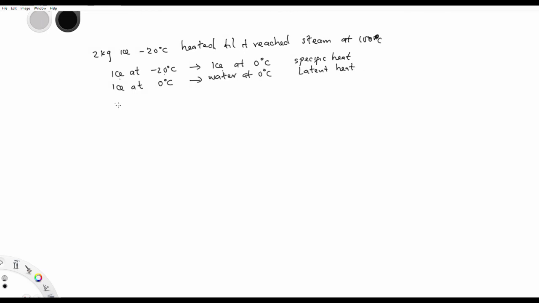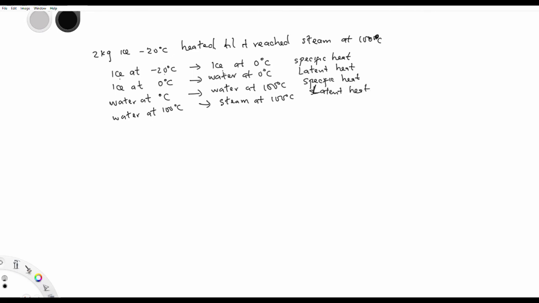Now water at 0 degrees Celsius will first go to water at 100. Now water, after it has boiled, that's when it will start vaporization. Sorry, vaporization is different from evaporation. After it has boiled, it will start going to steam. So this one is latent heat.